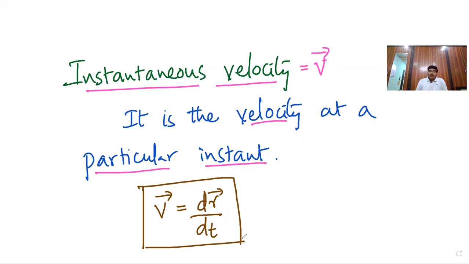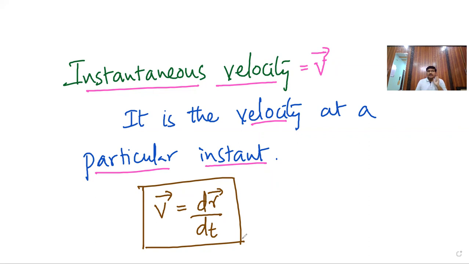Now, observe carefully. We have defined three things. Speed is nothing but displacement by time. We have defined velocity as displacement by time, V bar. And average velocity, again notation V bar, is total displacement by total time.